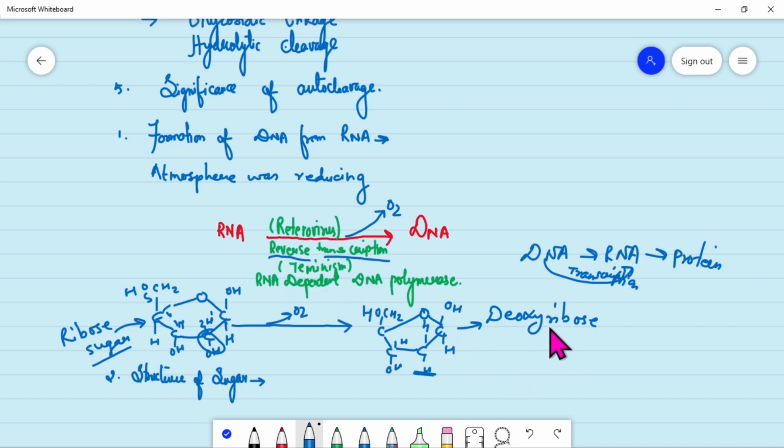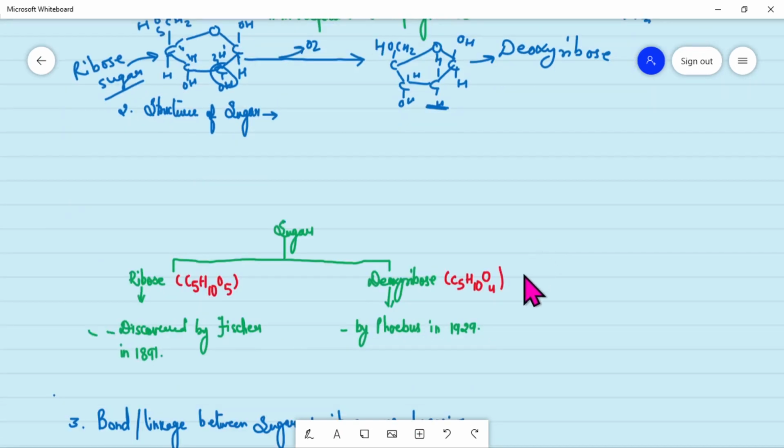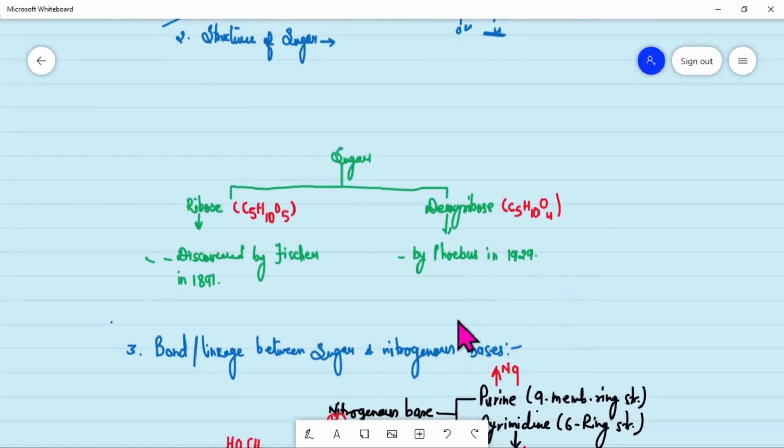Now I'll see in detail the structure of these sugars. The sugar of the RNA is known as ribose sugar, and its formula is C5H10O5, and deoxyribose is C5H10O4, obviously, as oxygen is lost while forming this.